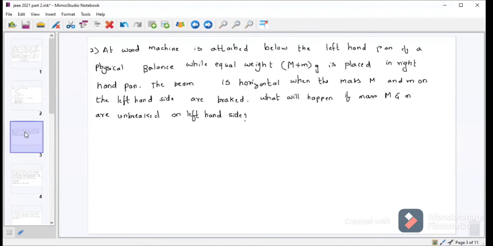An Atwood machine is attached below the left hand pan of a physical balance. So first draw the diagram. I am going to draw the Atwood machine.